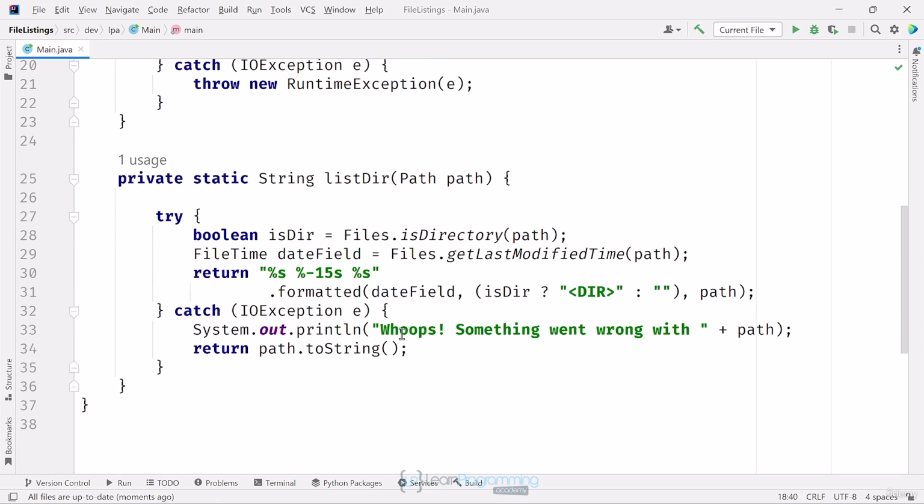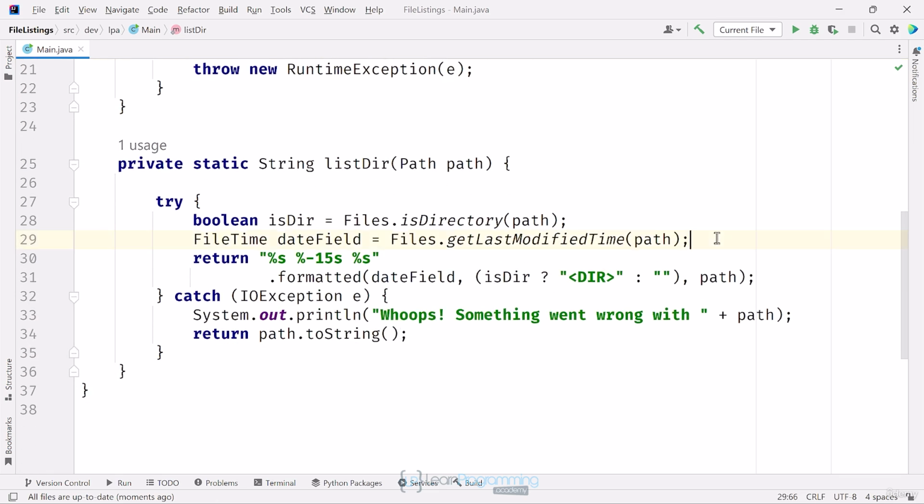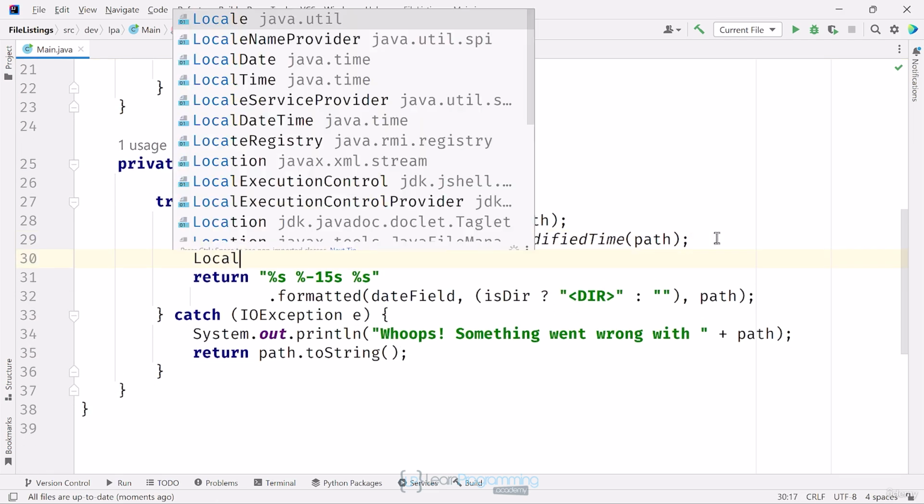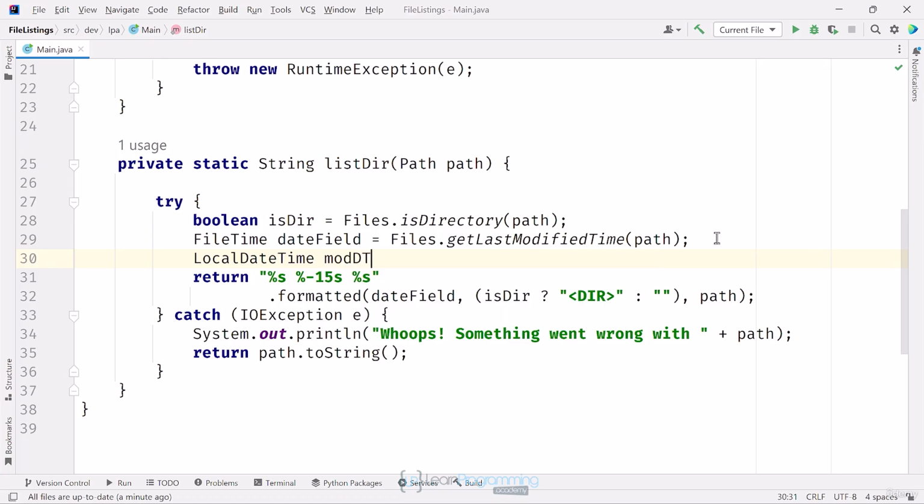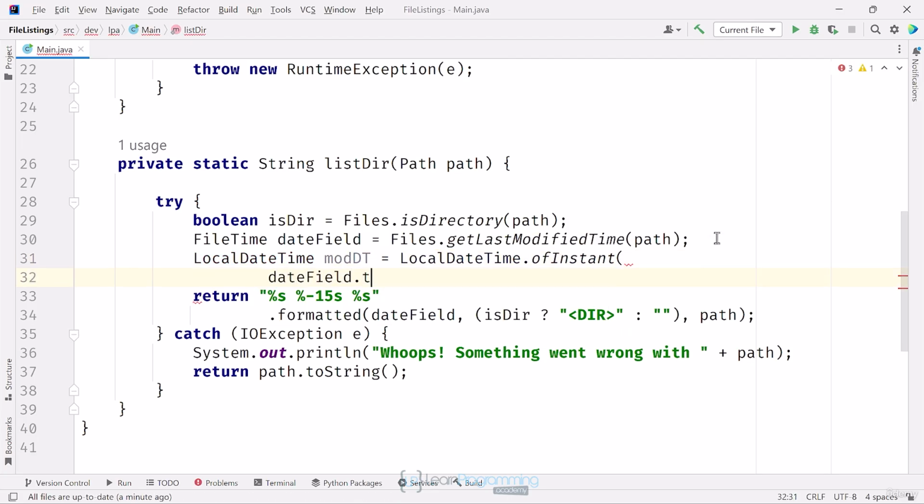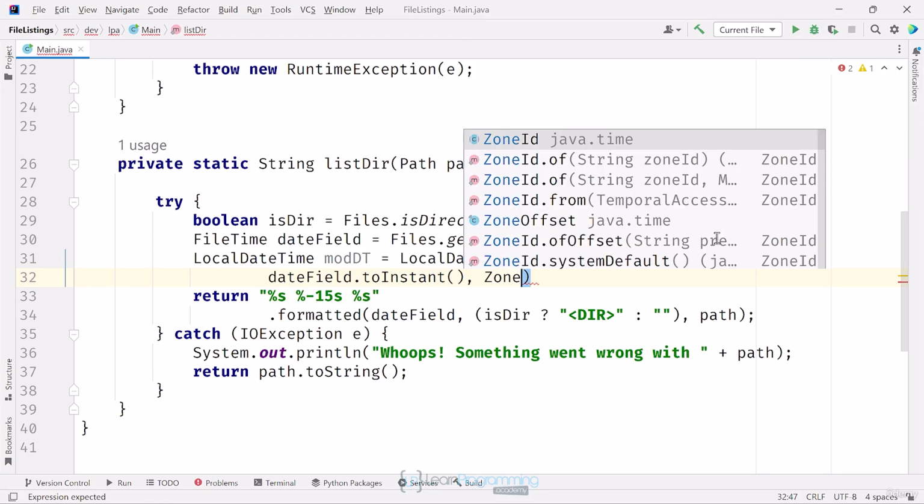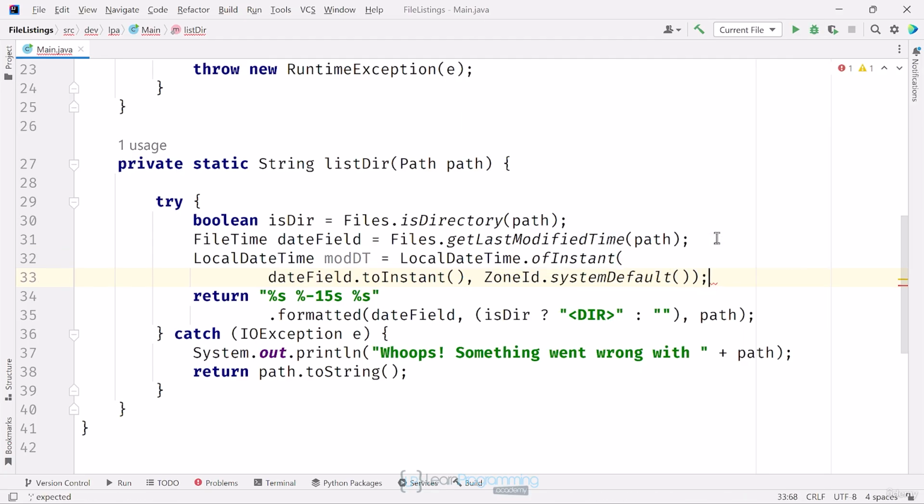I'll reformat the date and time here, and include the size of the file. I'll start by setting up a local datetime variable, modDT. I can create a local datetime out of an instant and a zone ID using the ofInstant method. The FileTime type has a toInstant method on it, so I can pass that as the first argument. Next, I can get the local zone from ZoneId.systemDefault.